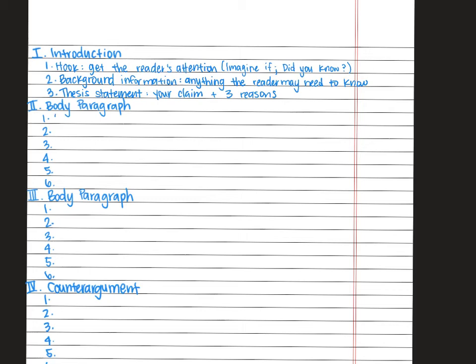Now, your body paragraph is going to follow that RACE formula. R, which is restate. That's restating your claim. Plus the A, that all goes in one sentence. And that is your first supporting reason.